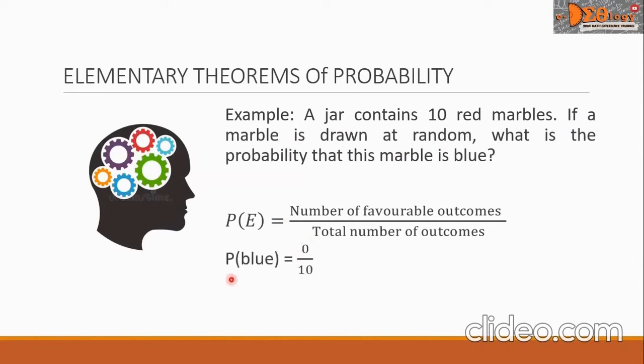So we write here P of blue, and this is equal to, the numerator is 0 because in the problem there is no blue marble inside the jar, over the denominator, which is 10. There are 10 red marbles in the jar. And to simplify this is equal to 0. This is our final answer.